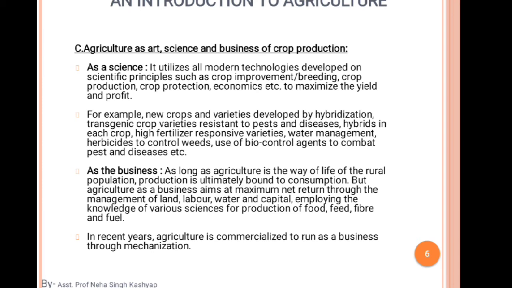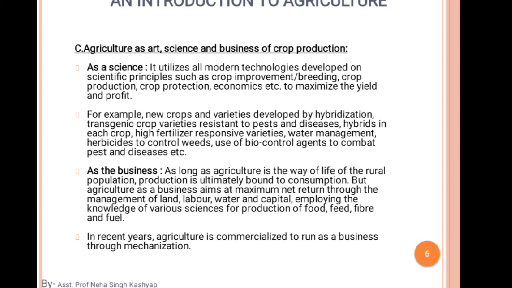What is crop improvement? It is for the good quality of the crop, the good quality of the food, and the good quality of the cereals and grains. Okay, and breeding means what? Some hybrid varieties developed in agriculture from the use of different scientific technologies. We can use different scientific technologies and develop hybrid varieties as well. That's why we say that agriculture is a science.